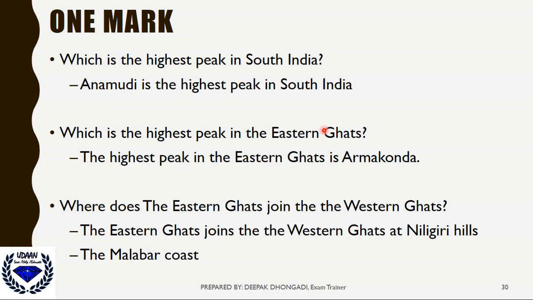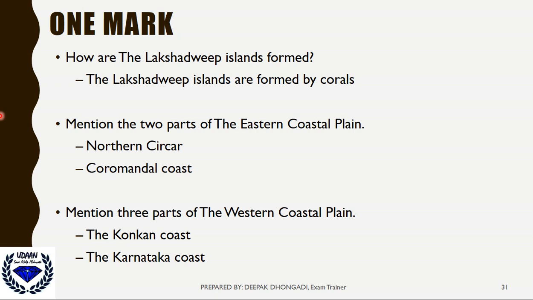Which is the highest peak in the Eastern Ghats? In the Eastern Ghats, it is Armakonda. Where does the Eastern Ghats join the Western Ghats? The Eastern Ghats join the Western Ghats at the Malabar coast. So the Malabar coast is the point where the Eastern and Western Ghats meet together. How are the Lakshadweep Islands formed? They are formed by corals. They are small coral islands, they join together in small parts, and the Lakshadweep Islands have been formed.